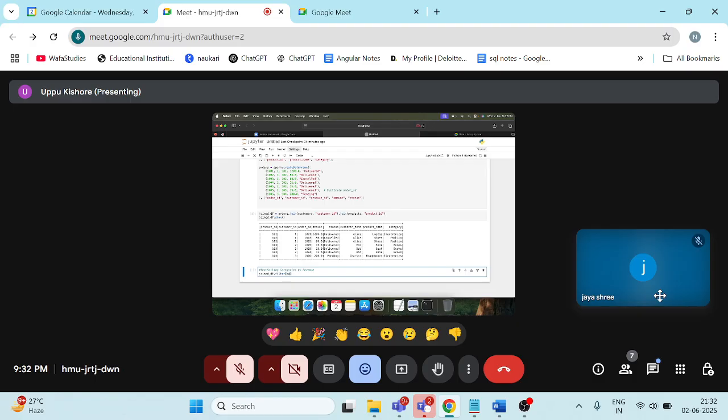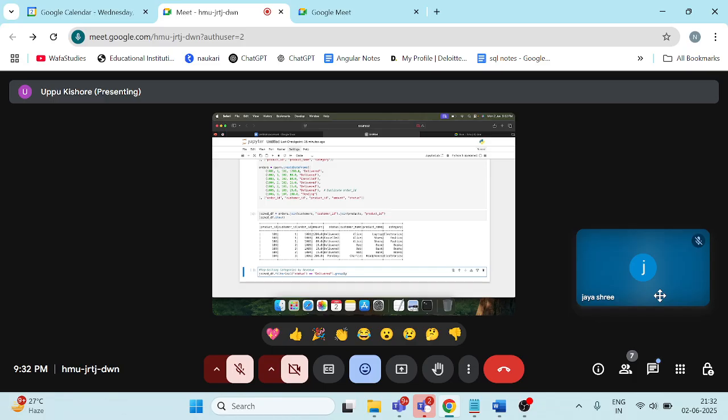The method is col. col of status. Okay. So if col of status equals delivered, so we need to check. So if the status is delivered, then only those delivered status orders should be considered into the revenue. Okay. So delivered dot.